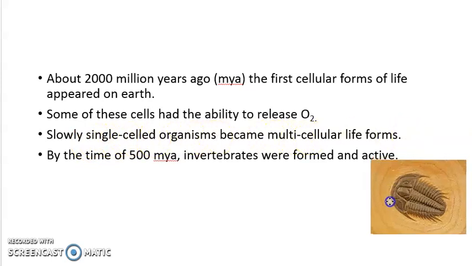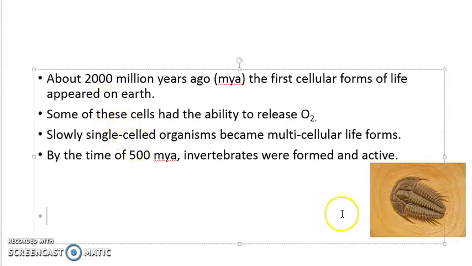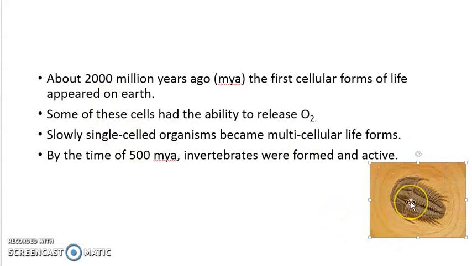So after millions of years of evolution, single-celled organisms transformed themselves into multicellular life forms slowly. And around 500 million years ago, so this first life came at 2000 million years ago, and the first invertebrate came 500 million years ago. So how many years gap? 1500 million years gap is there. So some of the primitive kinds of invertebrates are shown over here, right?